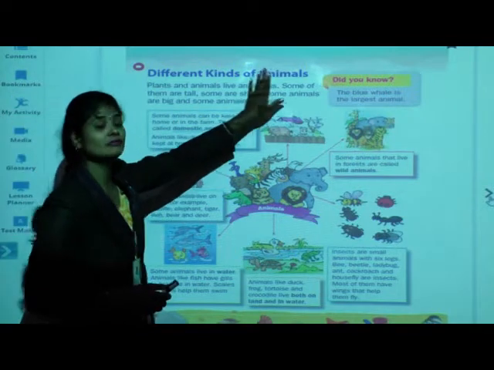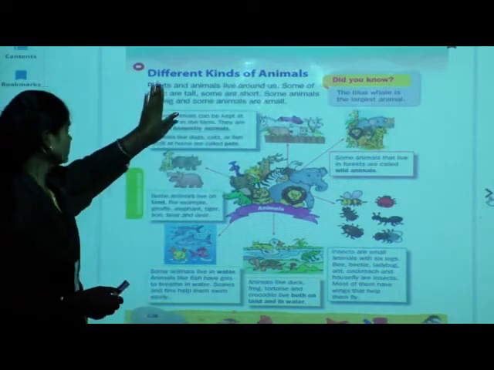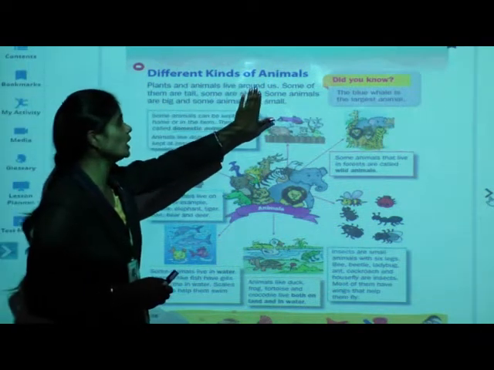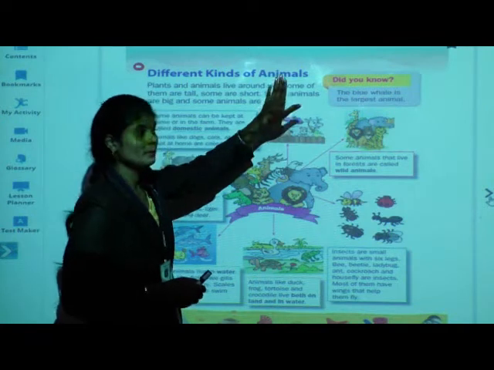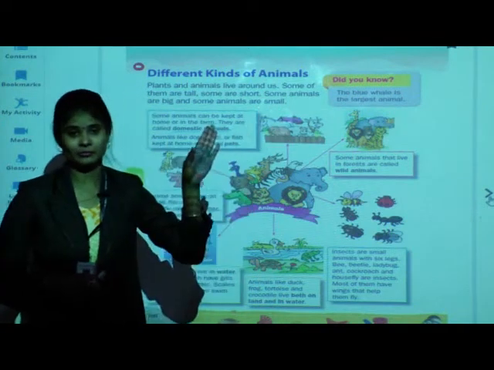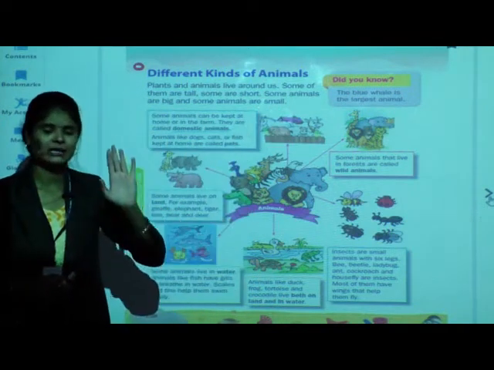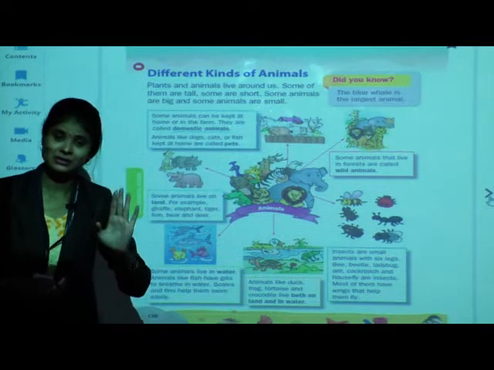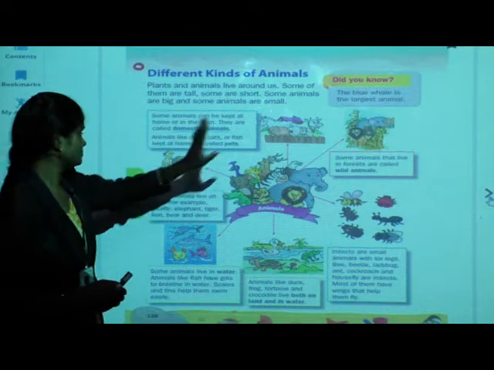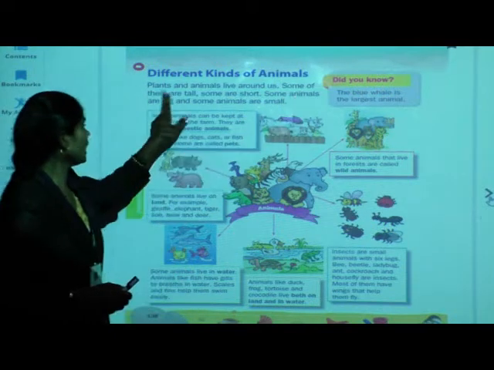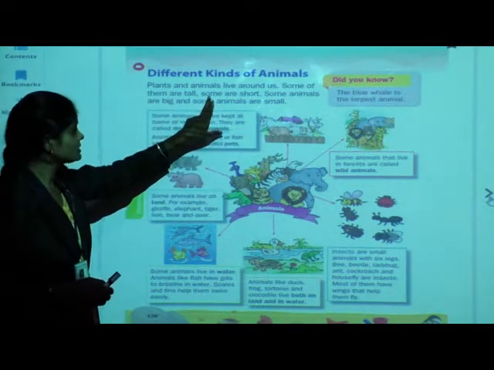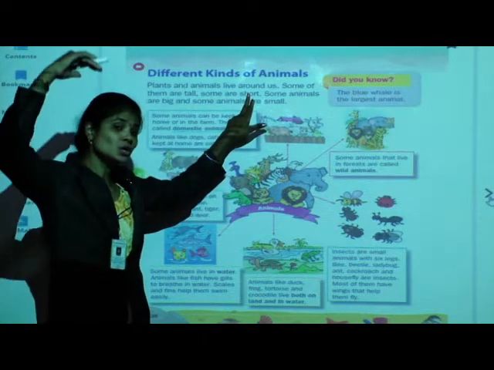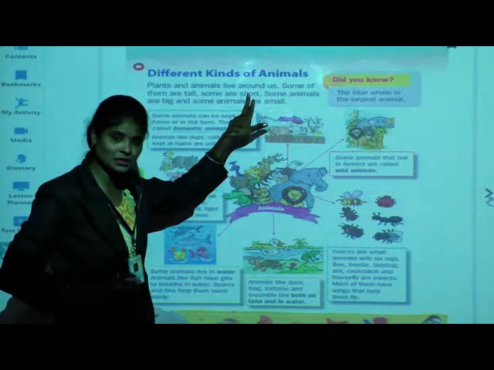Different kinds of animals. Listen children, plants and animals live around us. Means in our surrounding, if we see, there are so many types of plants and animals living. Some of them are tall, some are short. Just now I told you, some animals are tall while some animals are short.